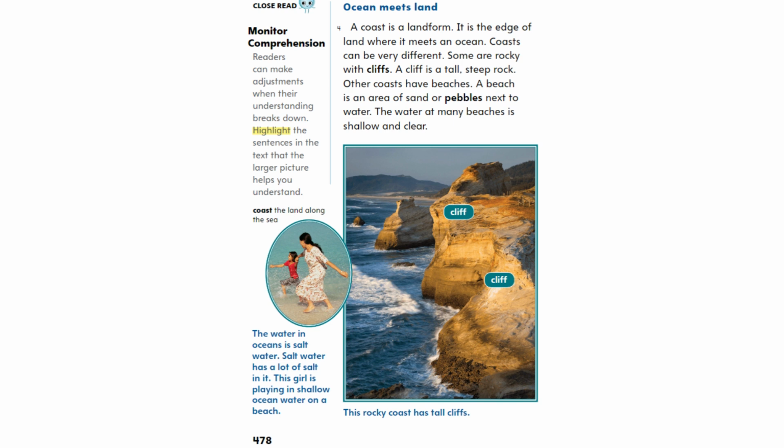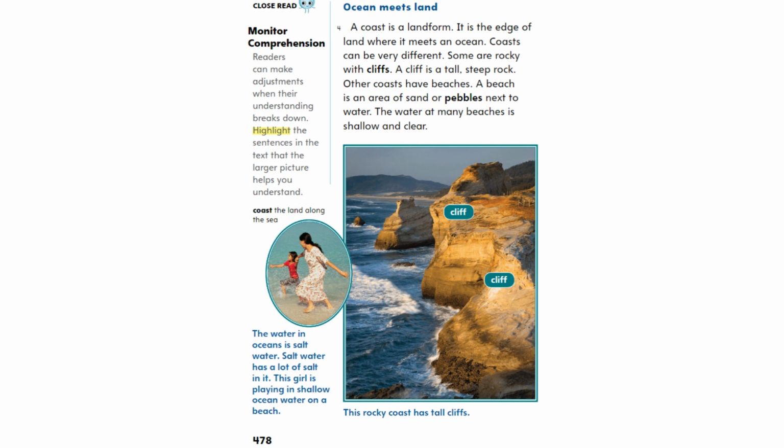Coast. The land along the sea. Ocean meets land. A coast is a landform. It is the edge of land where it meets an ocean. Coasts can be very different. Some are rocky with cliffs. A cliff is a tall, steep rock.